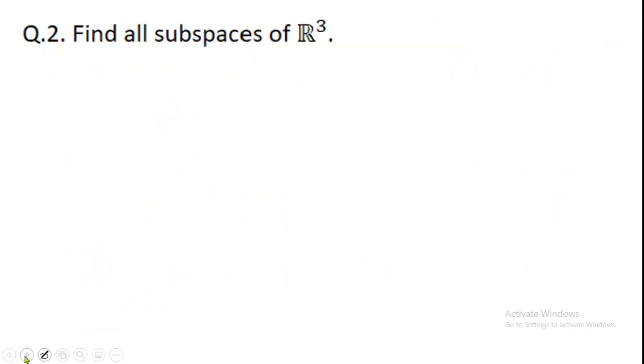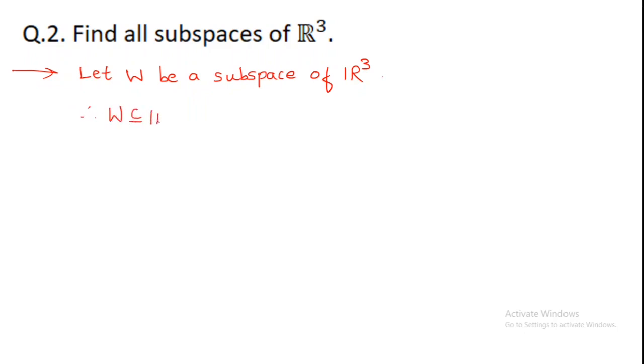Now we'll go for next example, that is, find all subspaces of R3. Over here also I will say let W be a subspace of R3. Now therefore W will be a subset of R3. Same logic we are going to use, but note what is dimension of R3?